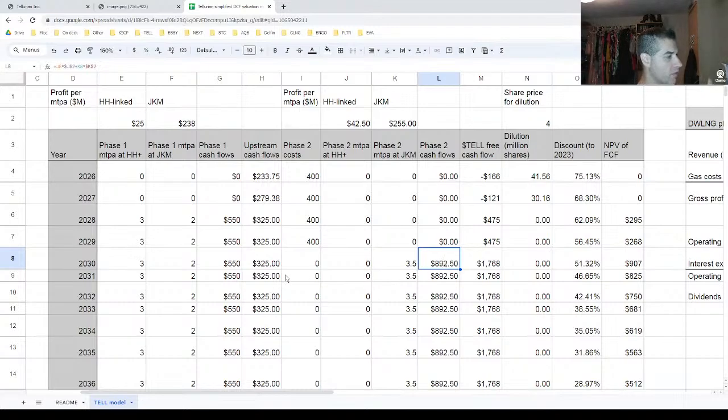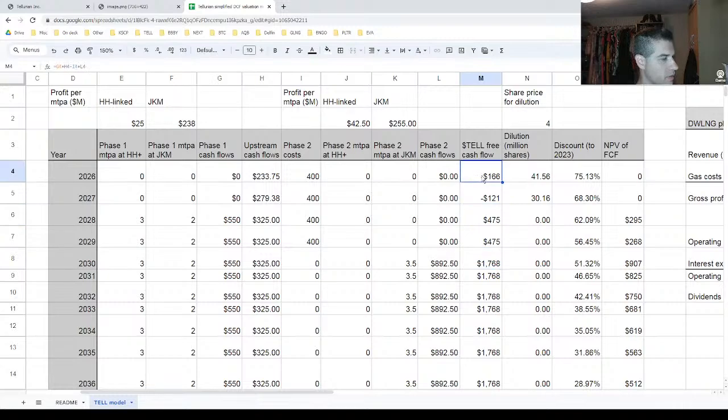You add in the profits that I'm assuming from the upstream gas, assuming that does become more profitable than it is today, about $300 million per year, actually 325 eventually. And add all those up and you're about 1.7, maybe 1.8 billion dollars per year in free cash flow once they've finished phase 2. And so what I then did, I have all this free cash flow every year.